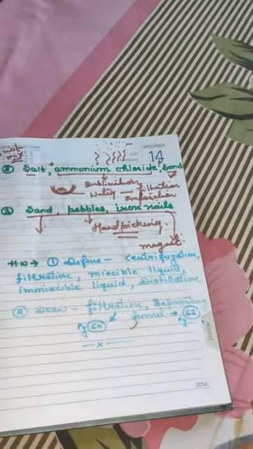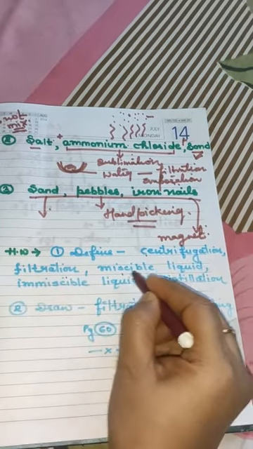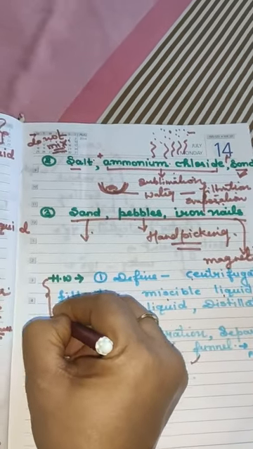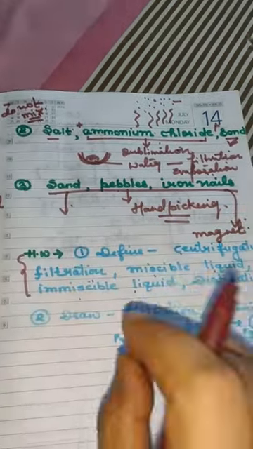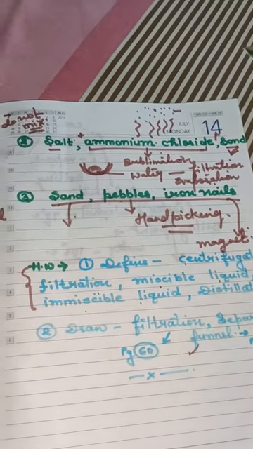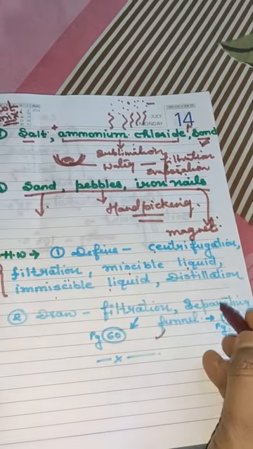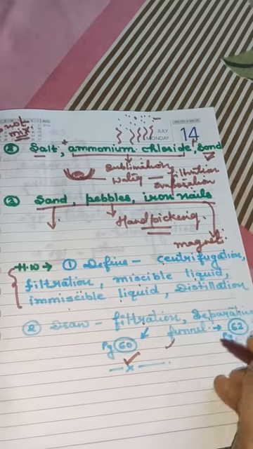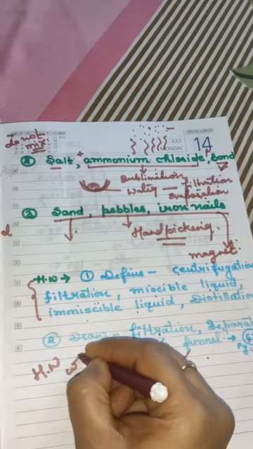Now this is the time for the homework. What do you have to do? Define centrifugation, filtration, miscible liquid, immiscible liquid and distillation. You can take the help of the keywords. Okay? You don't have to write the keywords. You can take the reference from the keywords or your textbook. I will send you the PDF of the notes also, so don't worry. Number 2, draw the filtration and separating funnel diagram. The filtration diagram is given on page number 60. The separating funnel is given on page number 62. Do it in your homework copy.